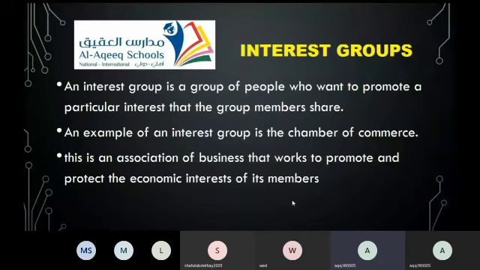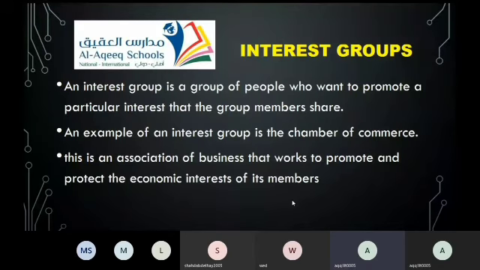An interest group is a group of people who want to promote particular interests that the group members share. There is a kind of interest that all the group shares. They love to do certain things, and they are sharing the same interest.